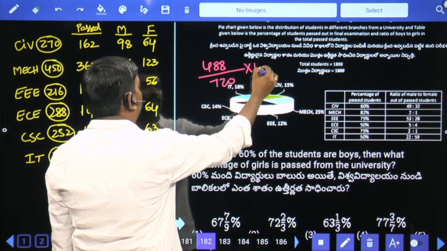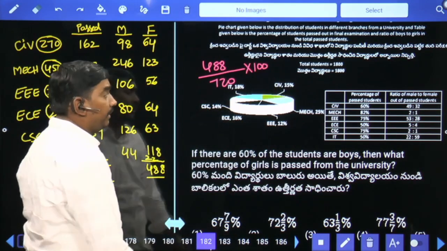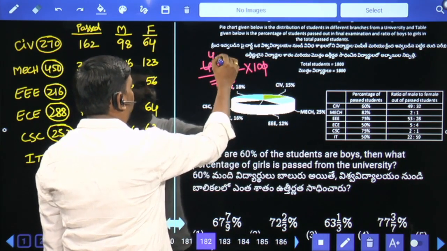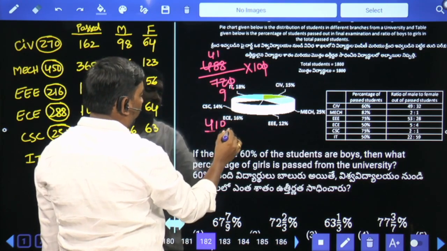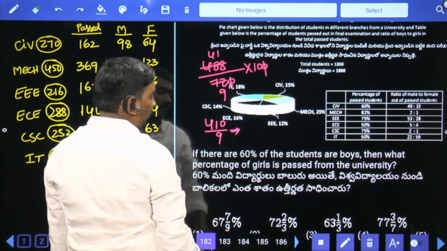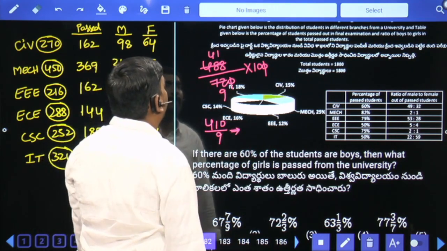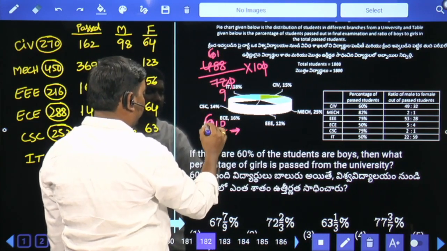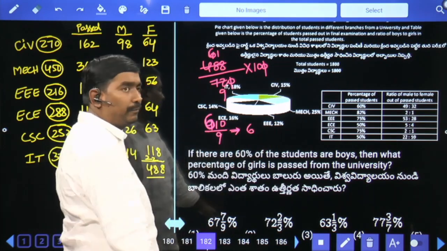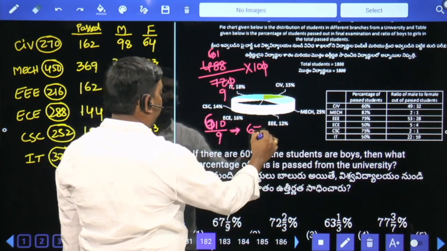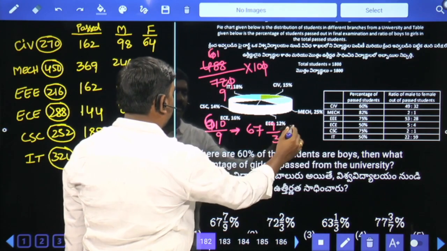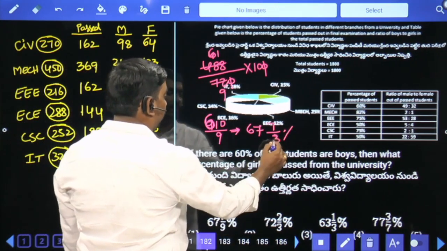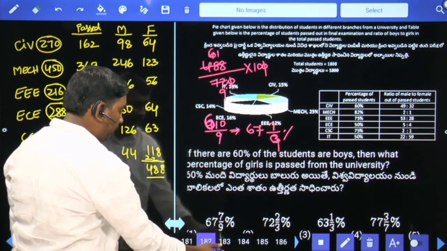Then the percentage of girls is 488 by 720 into 100. Simplifying, 410 by 9. Sorry, 610 by 9. 9 sixes are 54, 70. 9 sevens are 63. 67, 7 by 9%. Sorry, 7 by 9: 67 and 7 by 9. The first option is your answer.